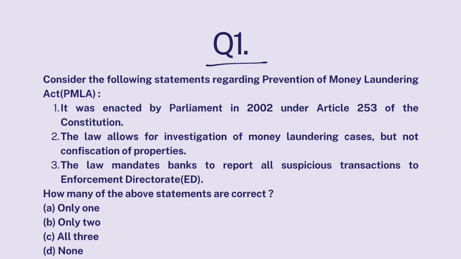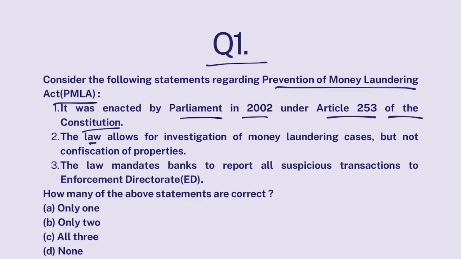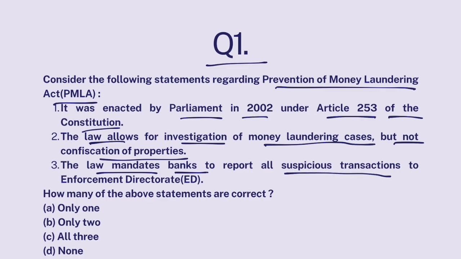Consider the following statements regarding Prevention of Money Laundering Act. It was enacted by Parliament in 2002 under Article 253 of the Constitution. The law allows for investigation of money laundering cases but not confiscation of properties. The law mandates banks to report all suspicious transactions to Enforcement Directorate, ED.